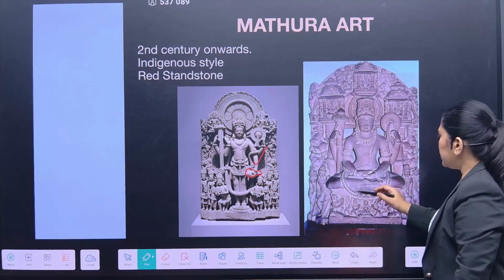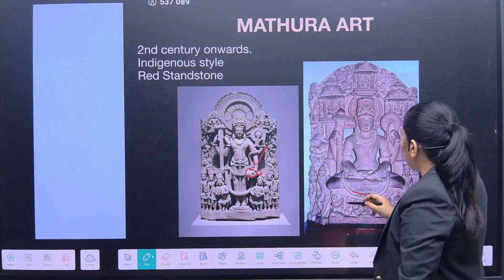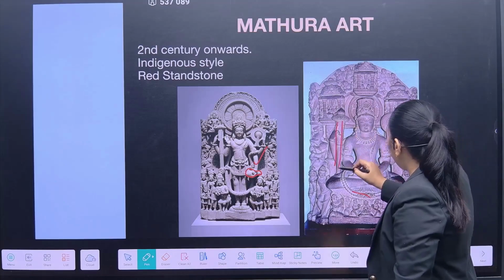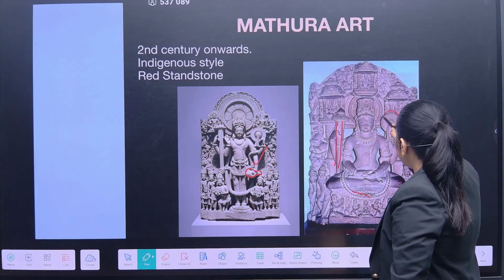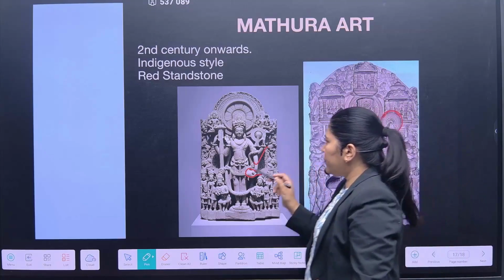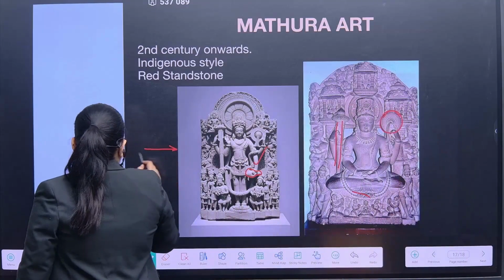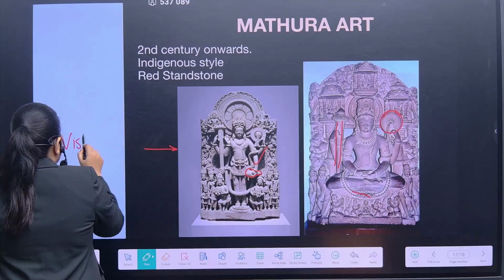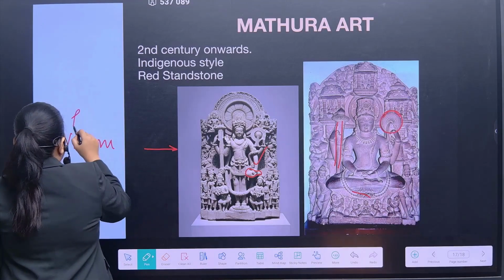Here it is again the Buddha, but it has the gada in the hand, and then the chakra. Everywhere you will find the prominence of Lord Vishnu.